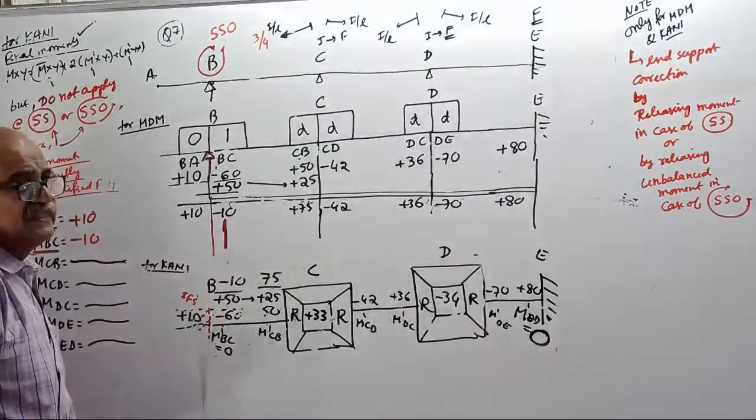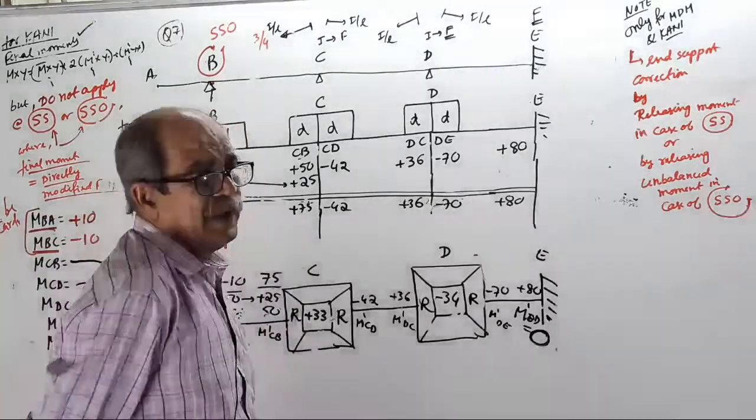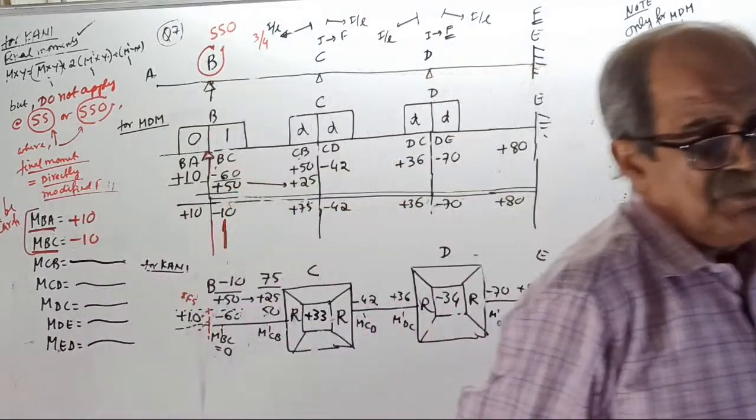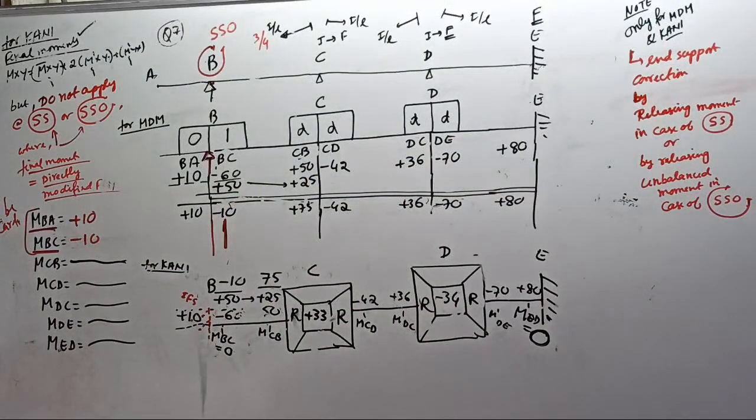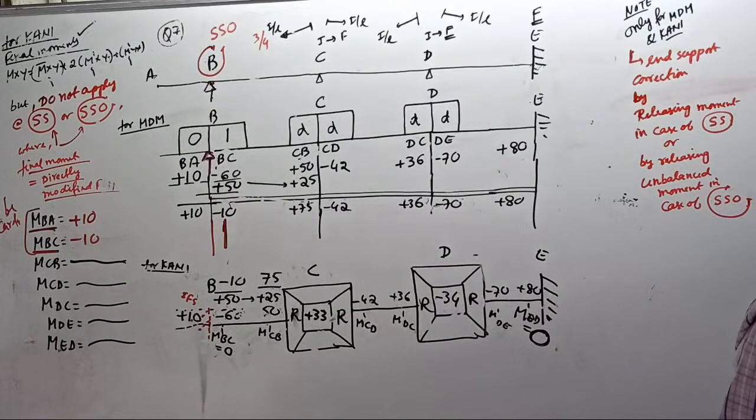And get the final moment, go to star. Question number 7 over. Shall I go to question number 8? Okay. Now, at A, there is no member. AB is not defined. MAB is not there.